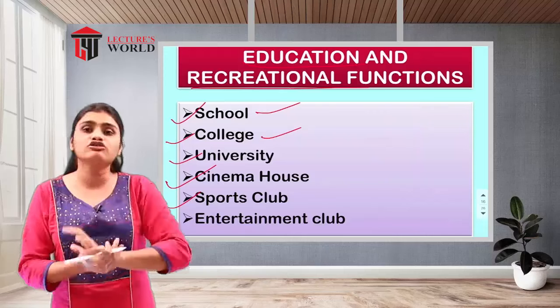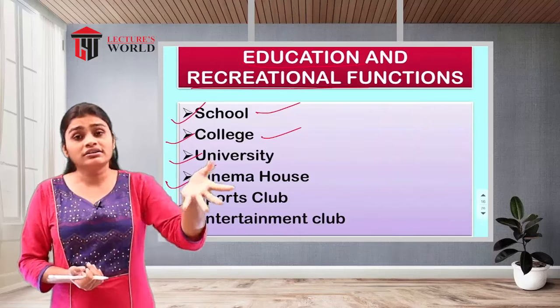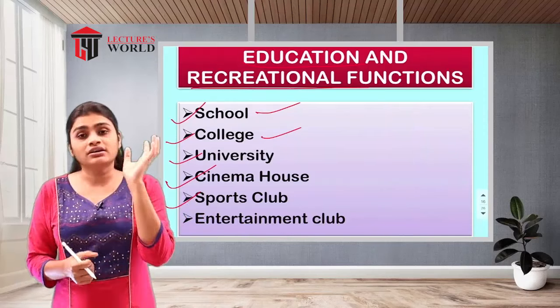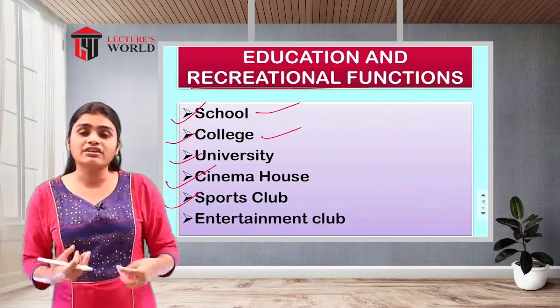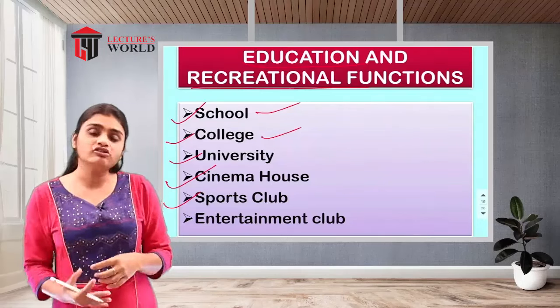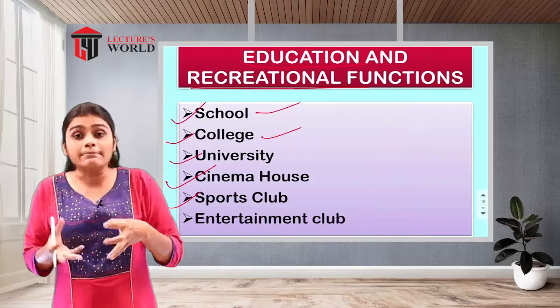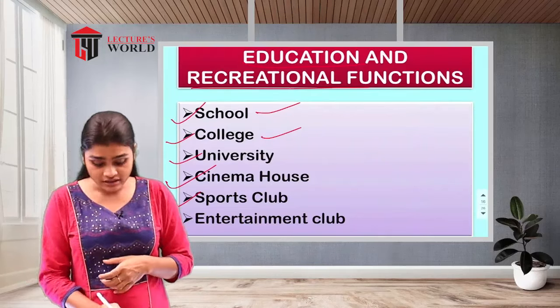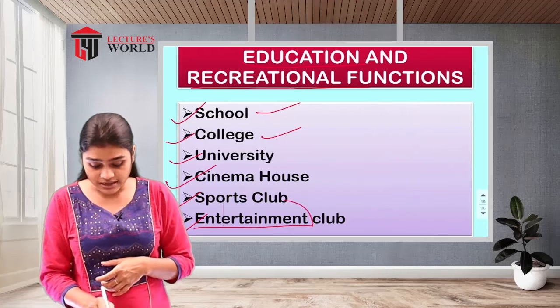With them we are going to interact, or get the membership in this type of sports club, and in the administrative areas and everywhere we are going to interact and establish a relationship. We are getting a membership of that specific sports club. And another one is your entertainment club.